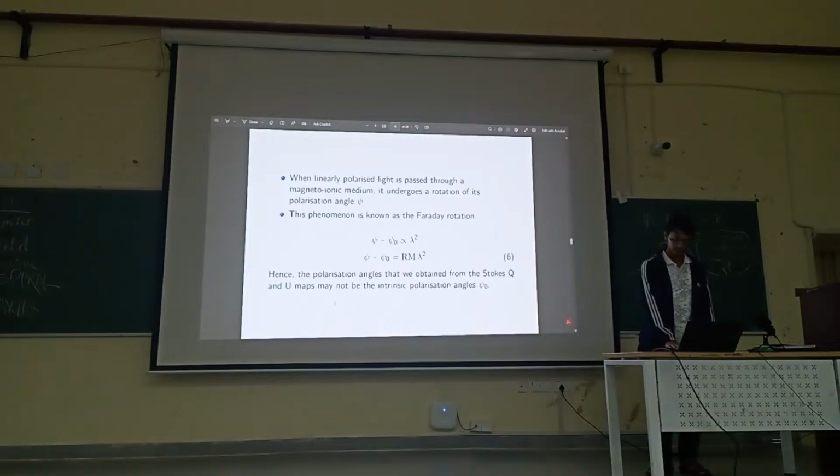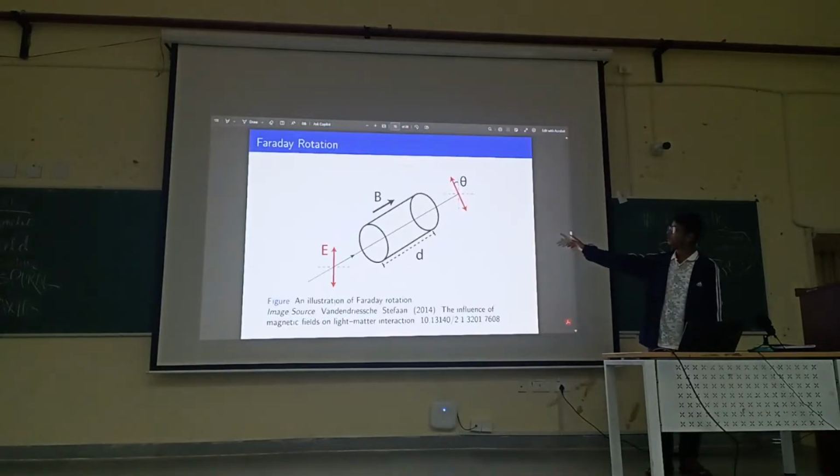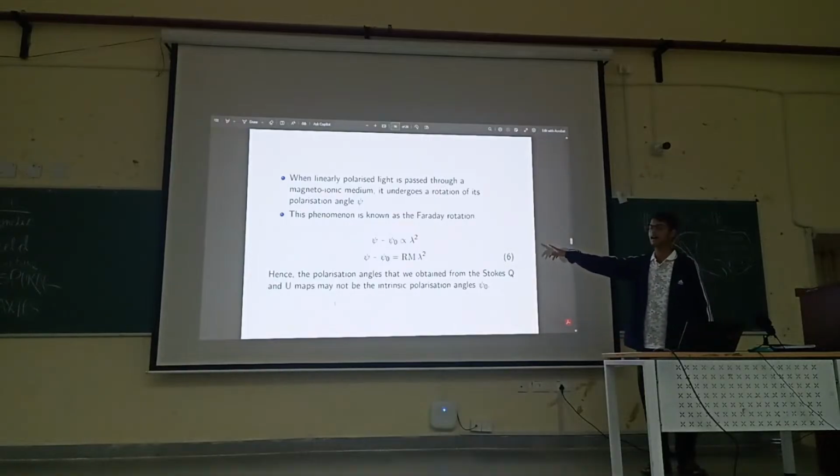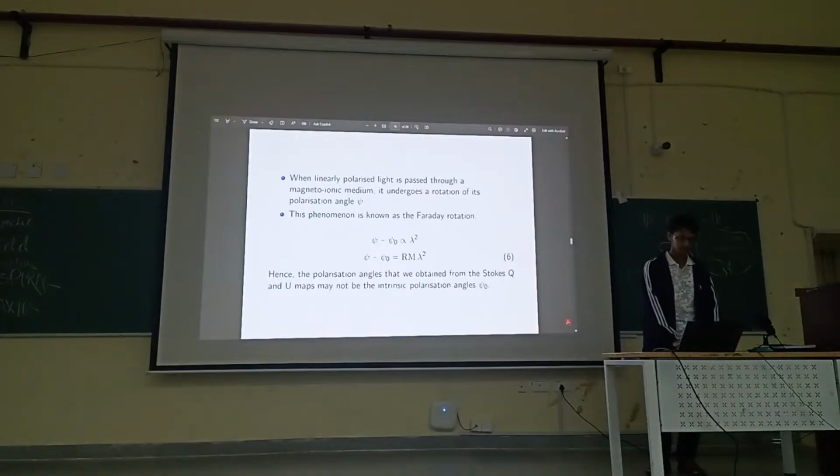So if you double the wavelength of light, the amount of Faraday rotation increases by 4 times. So we add a proportionality constant Rm. Rm stands for rotation measure. So we get equation 6 for the Faraday rotation equation, and it means that whatever